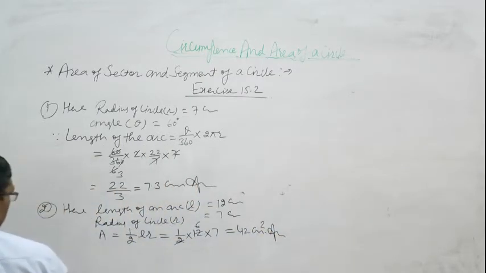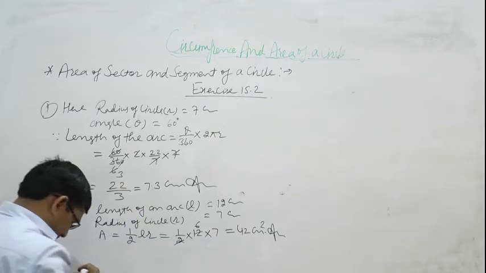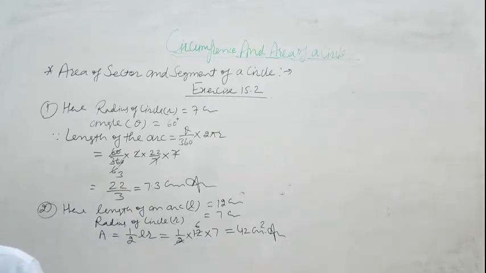This is the area of sector. Area of sector is also known as area of minor sector.